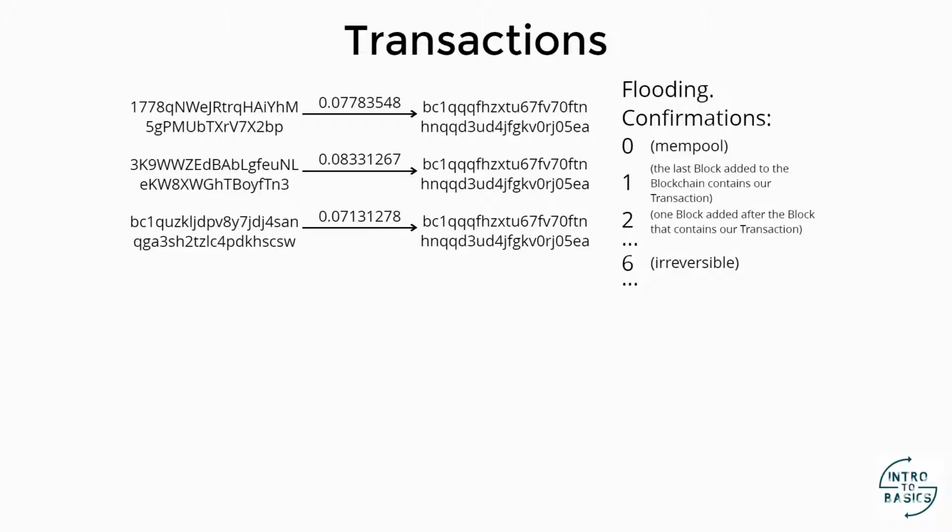Those starting with a 3 are SegWit addresses, segregated witness, and those starting with BC1 are native SegWit. They have been implemented since 2017. In short, very briefly, the idea is that SegWit addresses, those that start with a 3 and those that start with BC1, among other things that they solve, make the transactions themselves take up less space in a block of transactions, thus reducing the fees for that transaction.